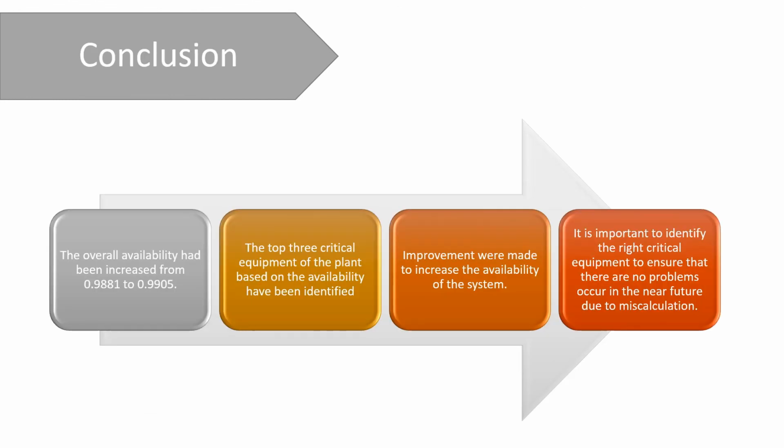In conclusion, the overall system of the plant managed to be increased from 0.9881 to 0.9905. To achieve the expected availability, the top 3 critical equipment should be identified and improved. By then, it can help to increase the overall availability.